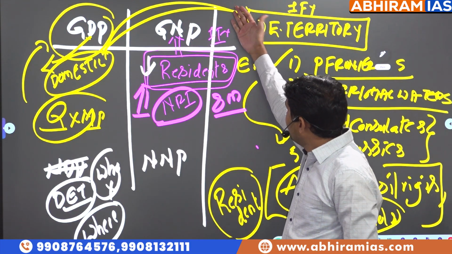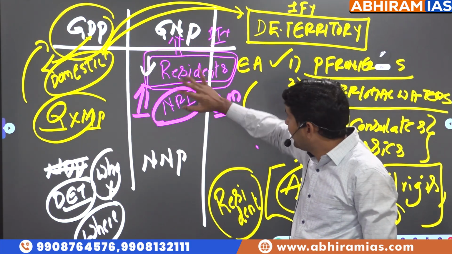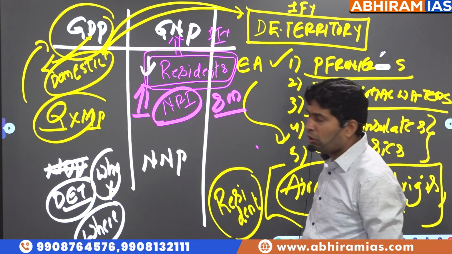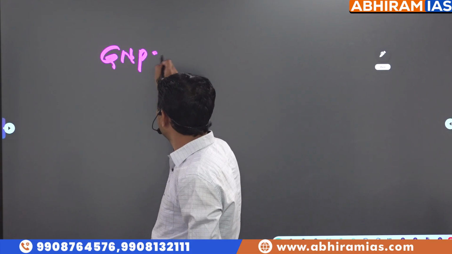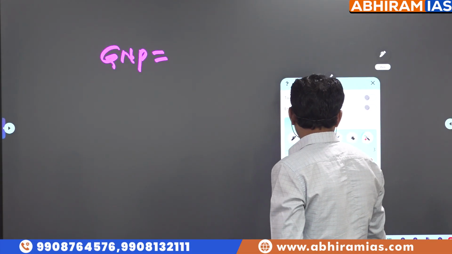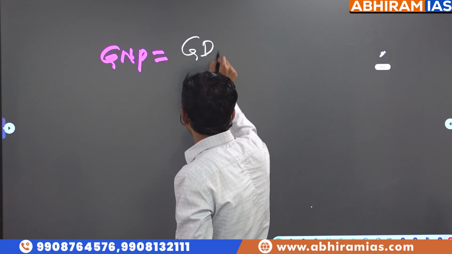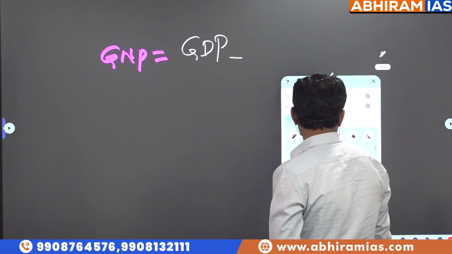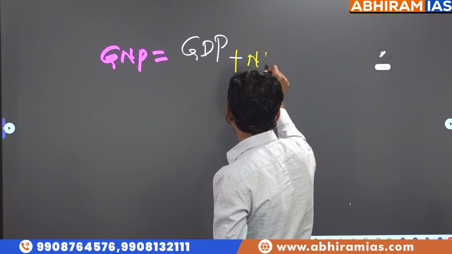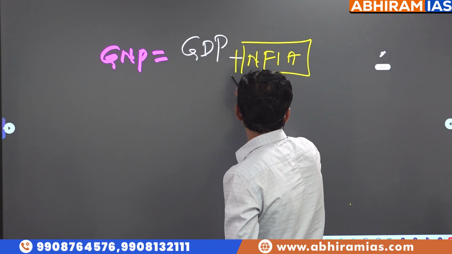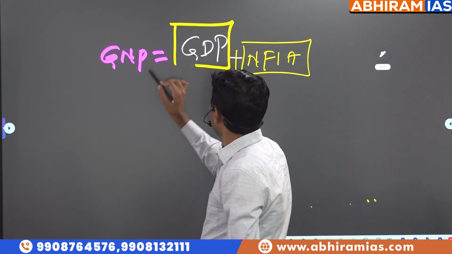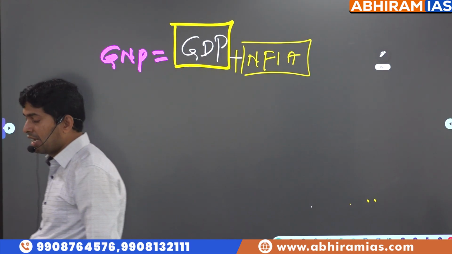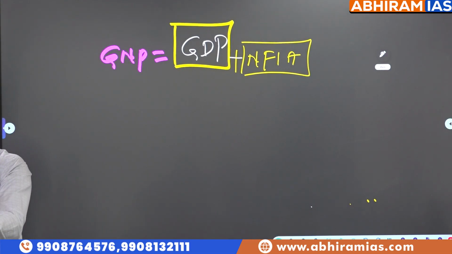There are some foreign country residents who are working in our territory. There are some Indian residents working in foreign territory also. So in simple terms, how do we get GNP, sir? In GDP, whenever we calculate, there is something called net factor income from abroad. So what is this net factor income from abroad, sir? If you look at the total final value of goods and services produced in a country, it can be produced by Indians also, it can be produced by foreigners also, it does not matter.